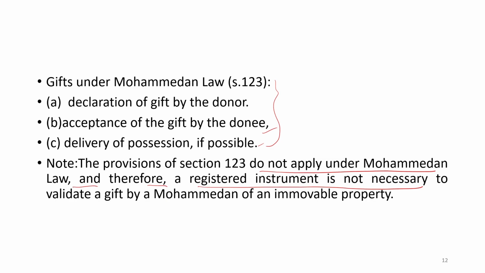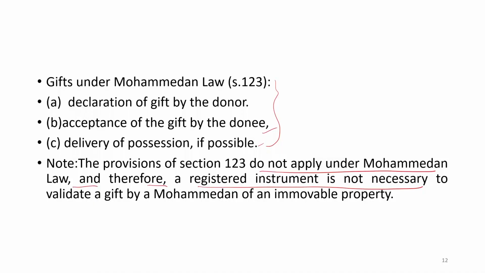So, TPA provision of 123 does not apply in gift according to Muslim law or Mohammedan law. According to that, it has been said that the registered instrument is not a necessary criteria.